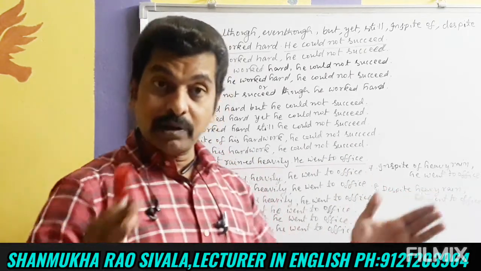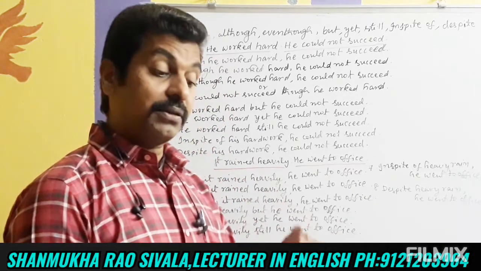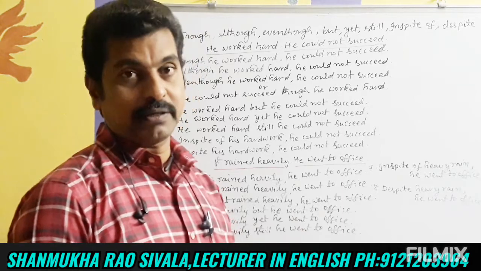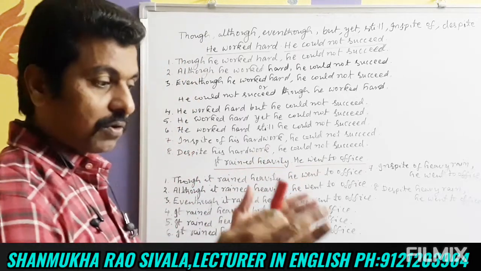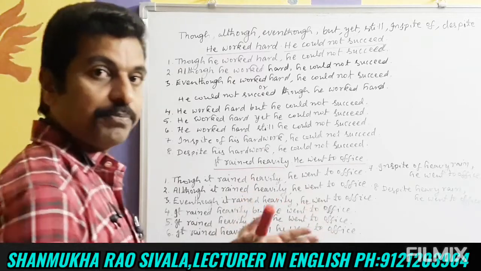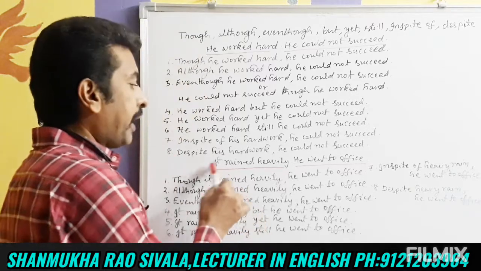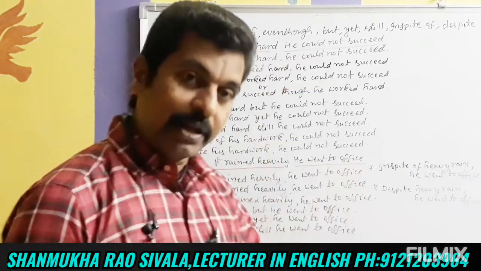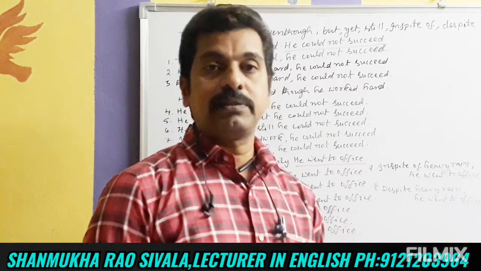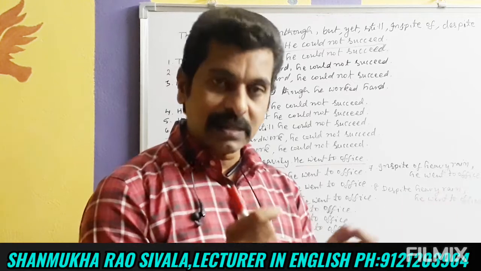So I hope that we have learned the uses of though, although, even though, but, yet, still, in spite of, despite. Let us see another example. As these are all very easy, friends, if you pay your attention. It rained heavily, he went to office. These are also two opposite, contrary sentences.